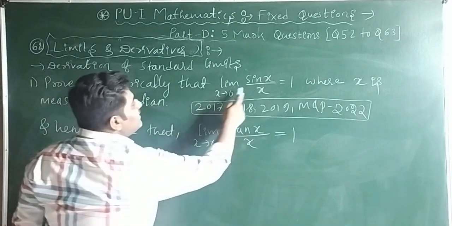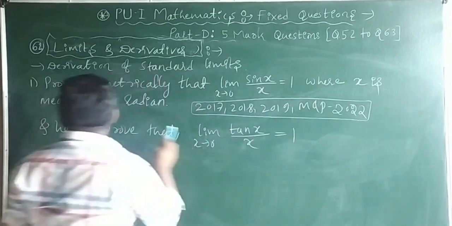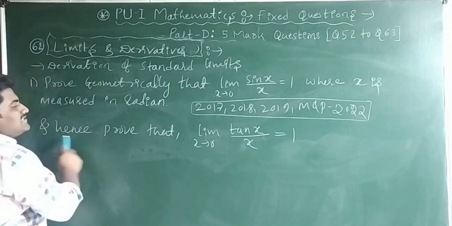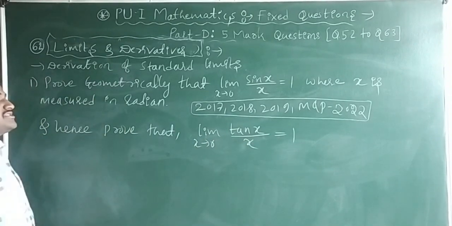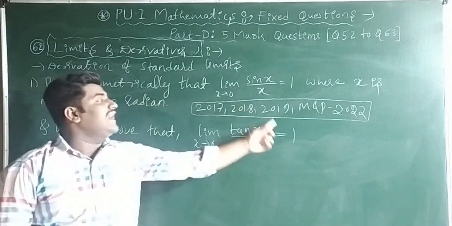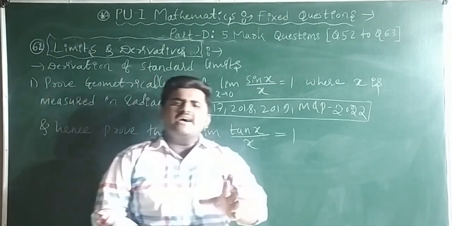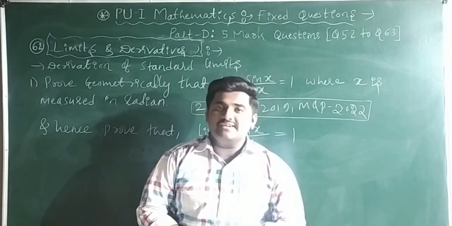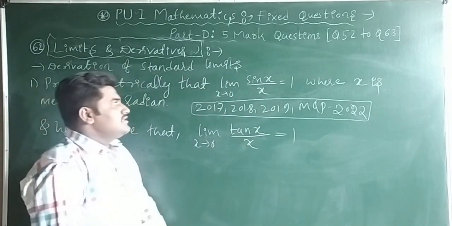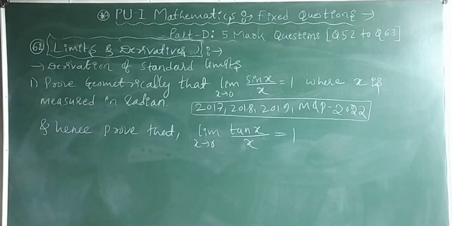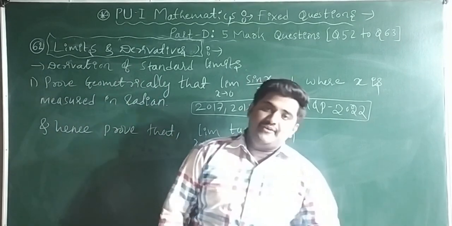prove geometrically that limit of sin x divided by x as x tends to 0 is equal to 1, where x is measured in radians, and hence prove that limit of tan x divided by x as x tends to 0 is 1. This question was asked in 2017, 18, 19 and the model question paper 22. That means this question they are definitely going to ask in your annual examination this year. Right? Very important question. Fixed guaranteed question. 100% guaranteed question. So if you want to take a screenshot, you can take it, guys. Yes. That means question number 62 they are asking from limits and derivatives.